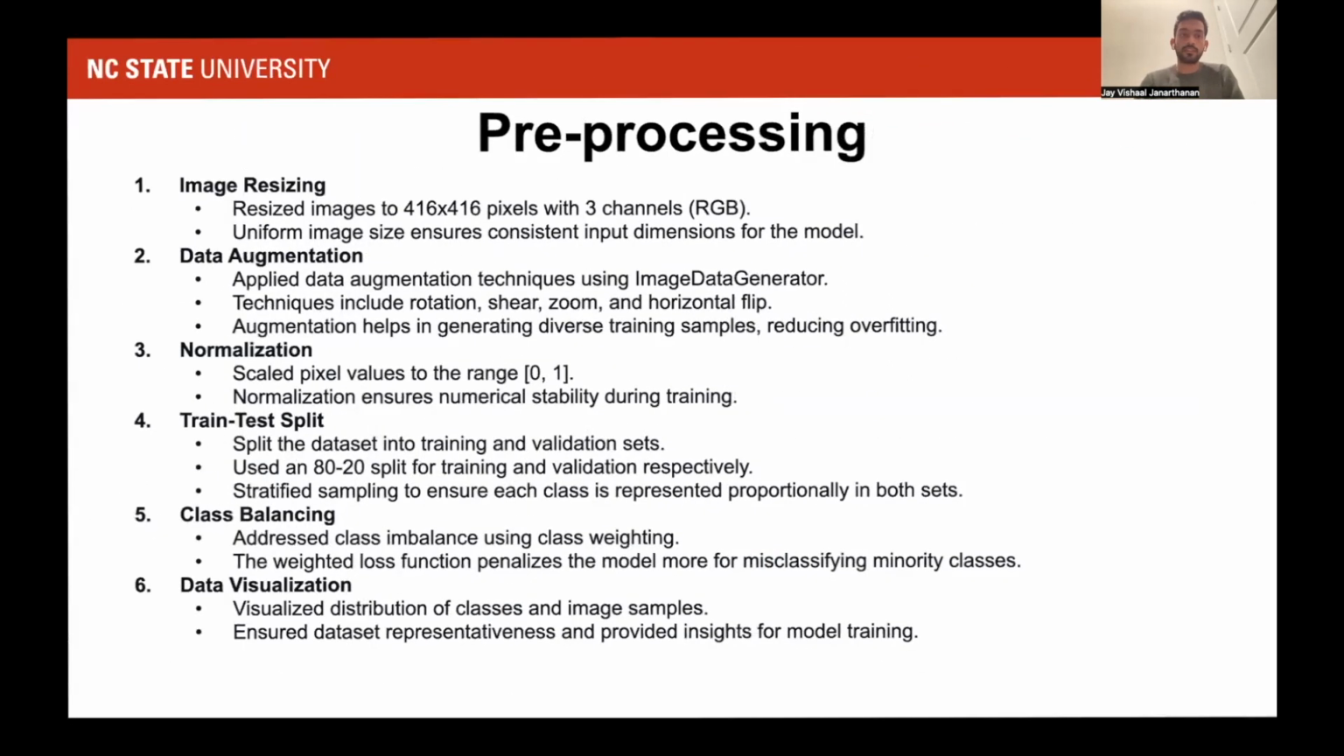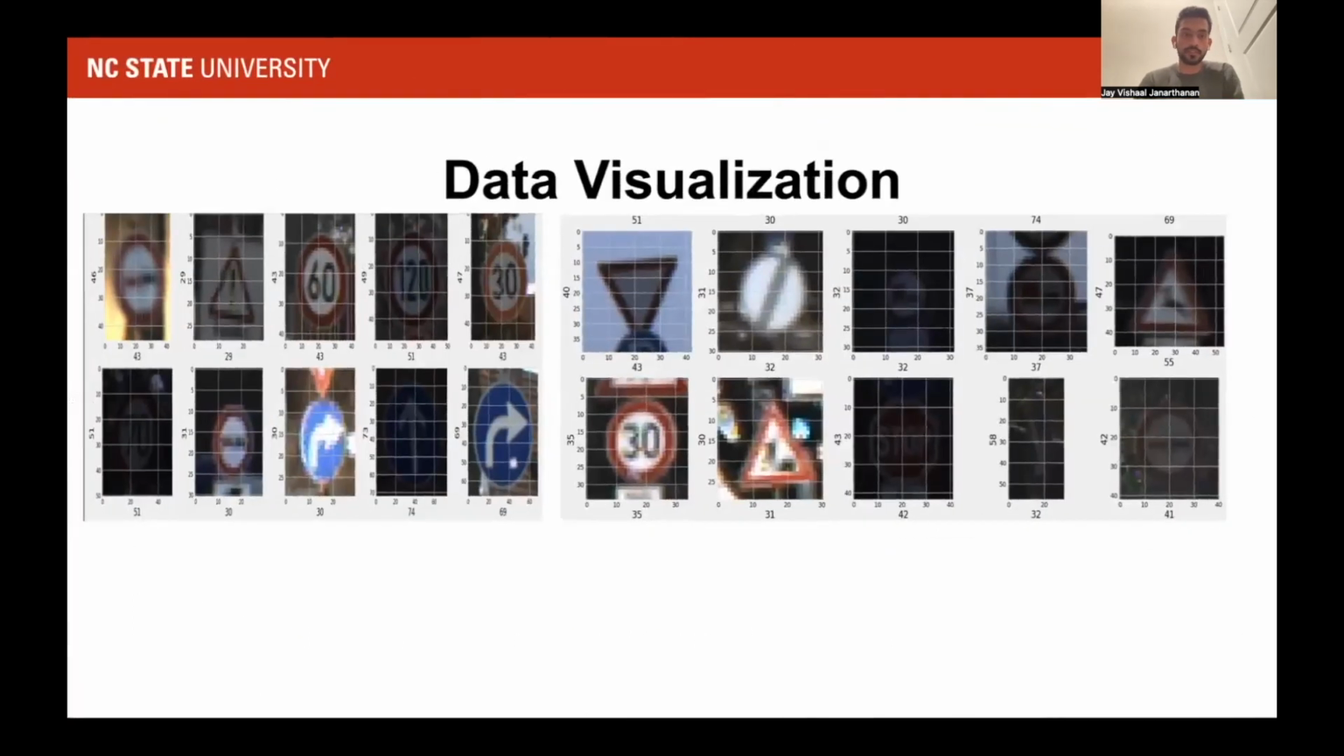For the pre-processing, we made sure that all the images are of uniform size, that is 416 by 416 pixels with 3 channels. Since we collected data from many sources, we had to augment data. Some of the classes had very few images, so we had to augment those. We also normalized the arrays to 0 to 1 to make it easier for the models to predict. We made the train test split. We visualized some random samples. As you can see here, we have images from different backgrounds, different lighting, and different countries as well. We actually used data sets from Germany and also the US.